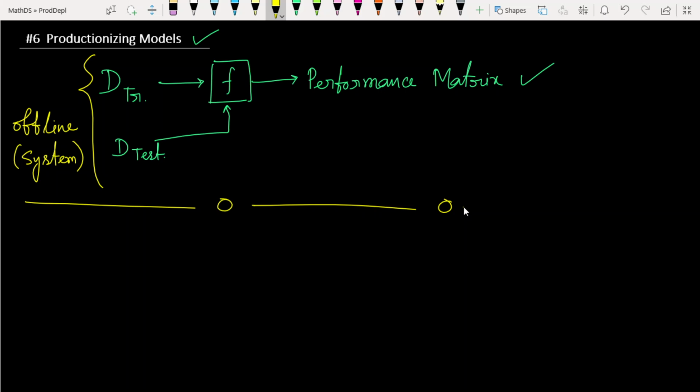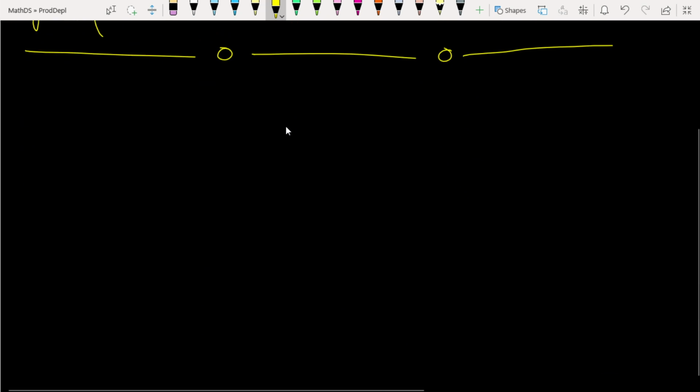Now the question is: everything is okay, we have built our models, and we are satisfied with everything. How will we apply these things in real world machine learning? In the real world, we have to give the output based on these models.